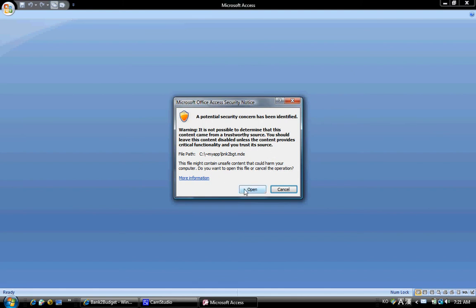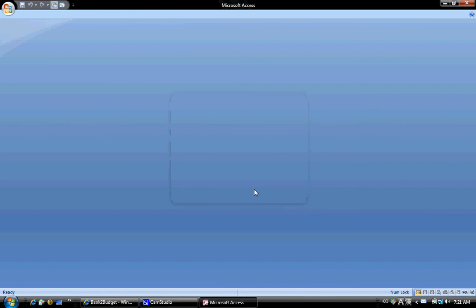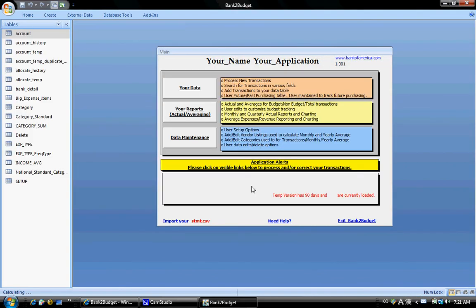Okay, your application opens up. It's Bank of America. You want to make sure that that's your bank, and you'll also take note of the file that works with Bank of America. You'll need to be downloading your file exactly as this file name is. Let's go up and trust the application.